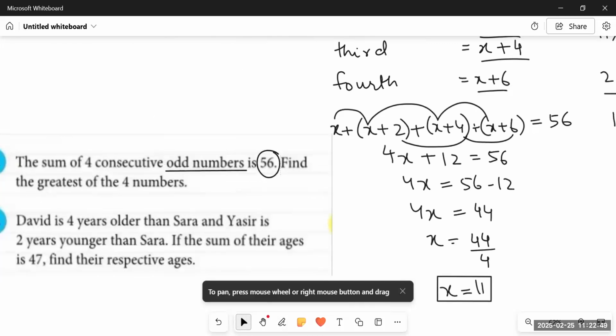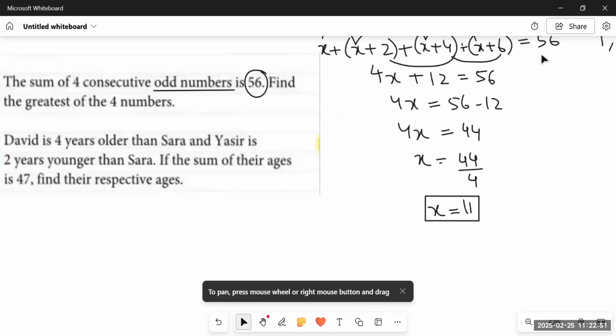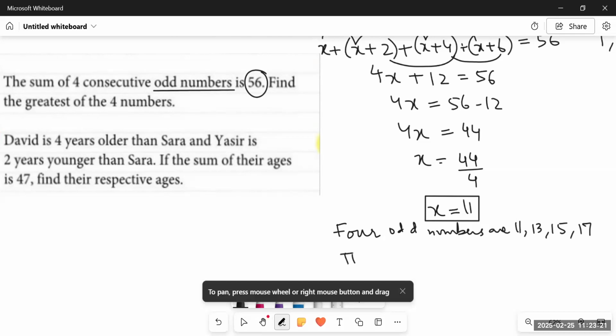But do we have to find out the smallest number of all? No, we have to find the greatest of the 4 numbers. It means we have to find the fourth number because that would be the greatest number. So if the first number is 11, first we are going to write the 4 numbers: 11, 13, 15, 17. How do I know? x was 11. So the second number was x plus 2, 11 plus 2, 13, 11 plus 4, 15, 11 plus 6, 17. So the greatest of all is 17.